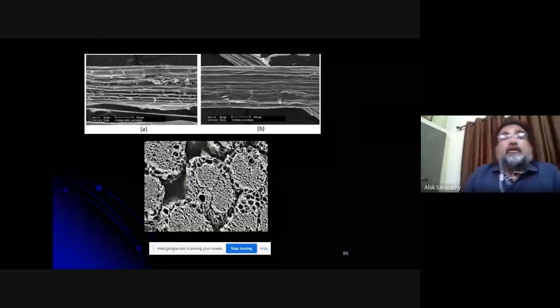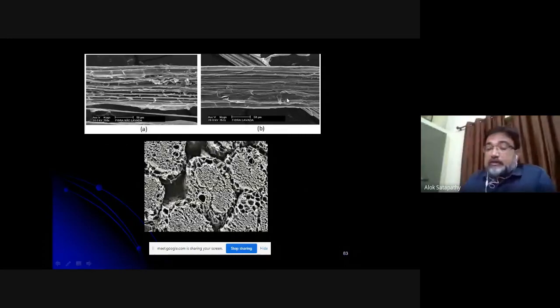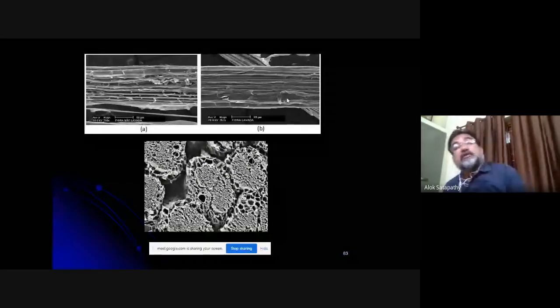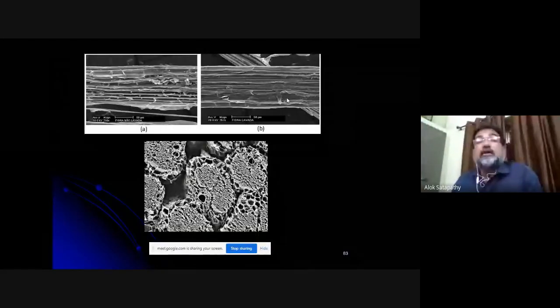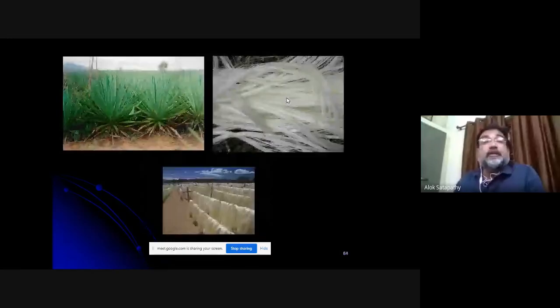The banana fiber, these are some of the microscopic images. You can see that they are not having a uniform or smooth surface. The surfaces are rough, and actually the advantage of this rough surface we tap out in composite making. Because of the rough surface, the adhesion is better.